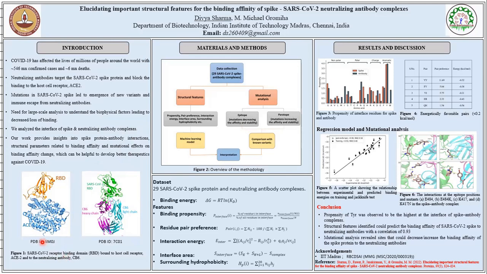Here, figure 1 shows on the left the SARS-CoV-2 receptor binding domain bound to host cell receptor ACE2, and on the right, the SARS-CoV-2 receptor binding domain bound to the neutralizing antibody CD6 with the heavy chain and the light chain.